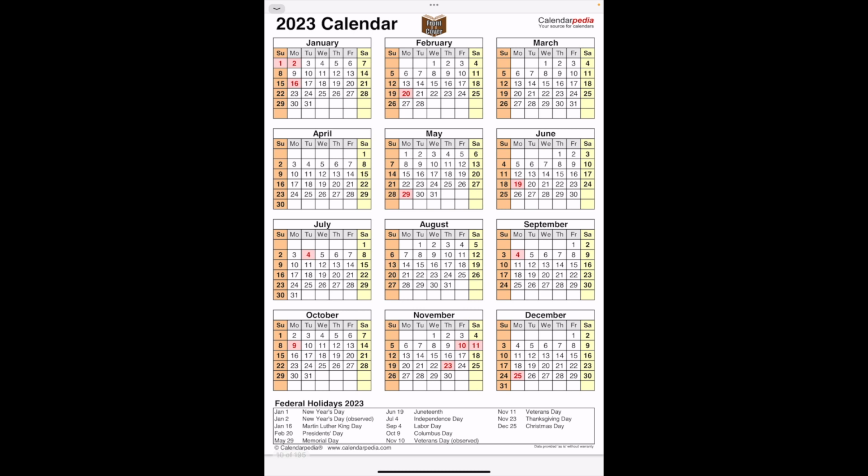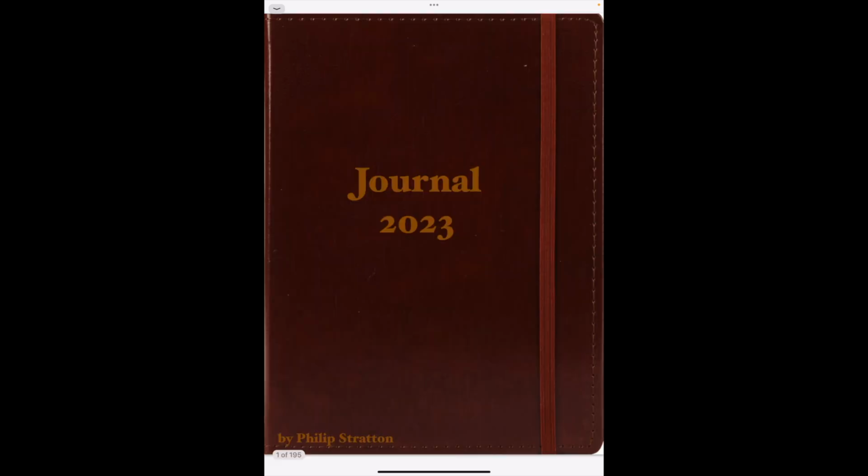This is the annual view of the 2023 calendar, and this is pretty much the control center for the calendar itself, or the planner itself. If I click on this icon at the very top, or this graphic that says front cover, it takes us back to that initial screen that we saw. And if I want to skip over all of those other things, you can either ignore them or delete them if they're not useful to you. You can add your own in there. It won't cause issues with the hyperlinks within the document.